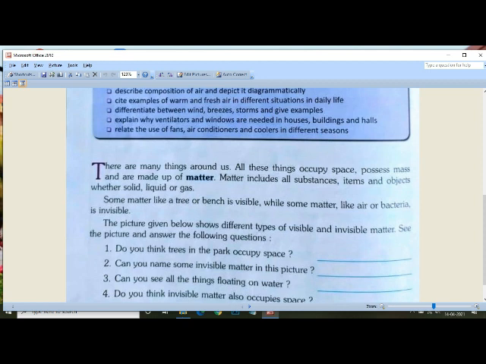Some matter like a tree or bench is visible, while some matter like air or bacteria is invisible. The picture given below shows different types of visible and invisible matter. See the picture and answer the following question.